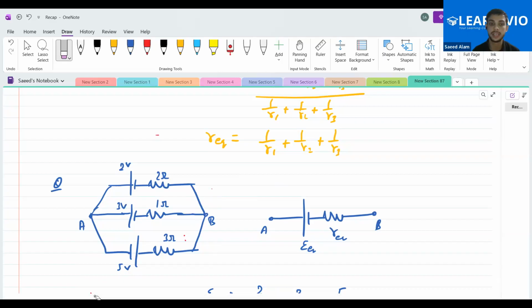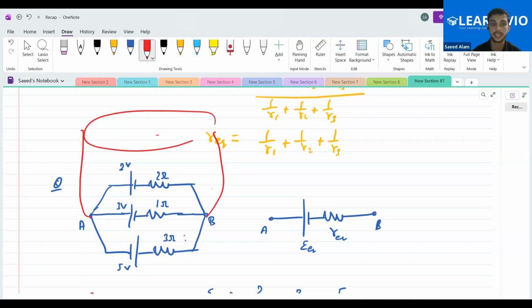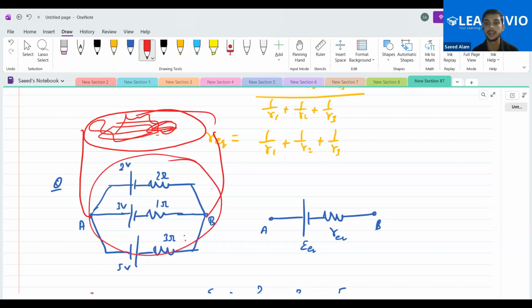So that is why I told you that whenever this particular configuration is connected with some other stuff, you can replace this, because you know that you don't require anything to do with this particular part of the circuit. So you can replace this one and solve for the rest of the circuit.